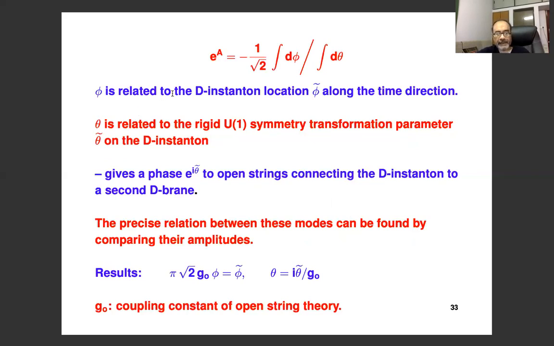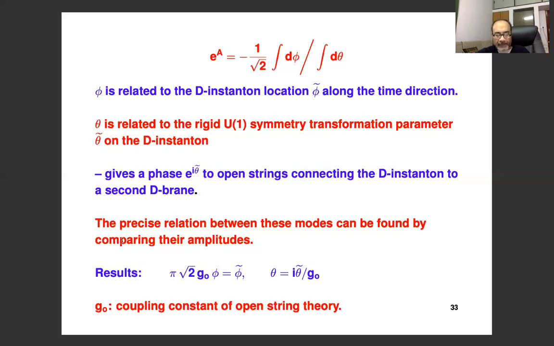So phi is clearly related to the D-instanton location phi field along the time direction. And theta, one can show, is related to the rigid U(1) symmetry. The U(1) symmetry is there on all D-branes, including the D-instanton. What this rigid U(1) symmetry transformation does is that if we take an open string that connects the D-instanton to another D-instanton, then it gives a phase of e to the i theta tilde to this open string state. That's the definition of a rigid U(1). So theta, the string field theory gauge transformation parameter, can be shown to be related to this rigid U(1) transformation theta tilde, and phi can be shown to be related to phi tilde.